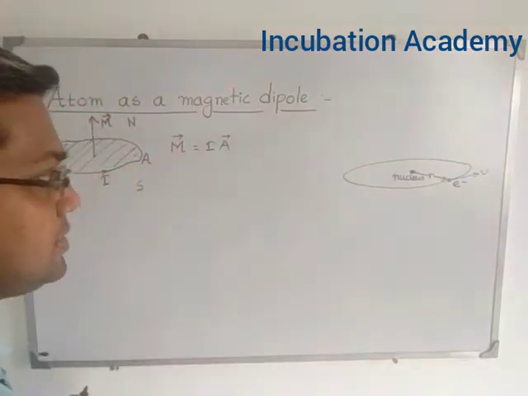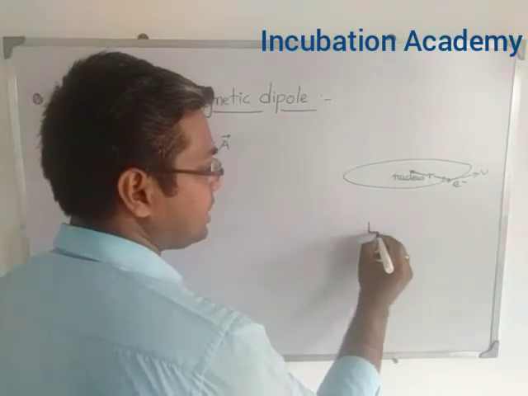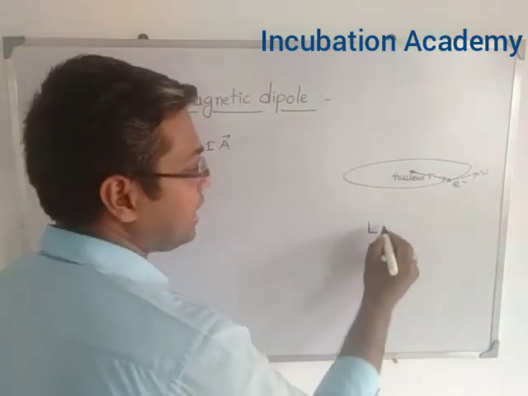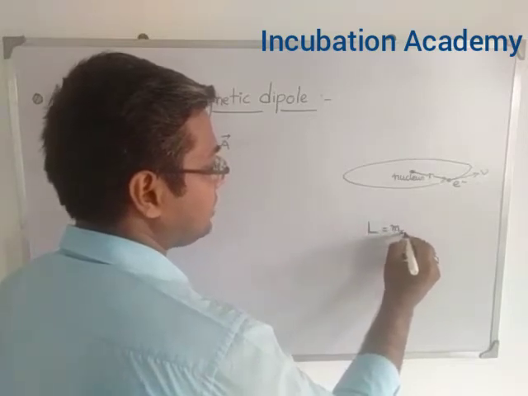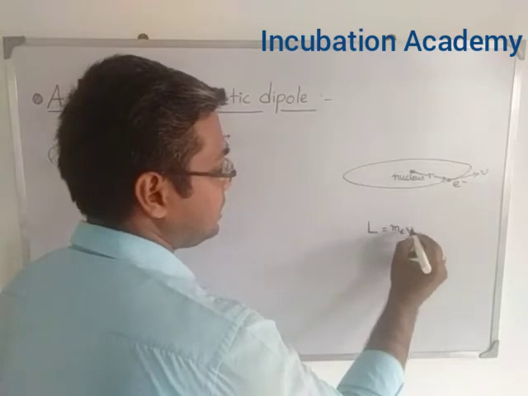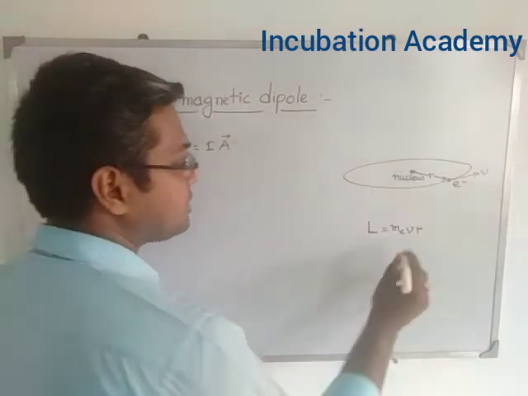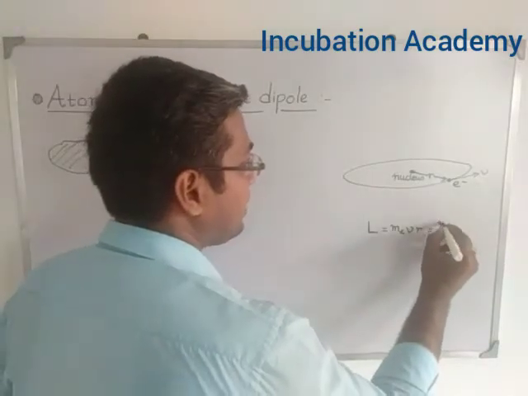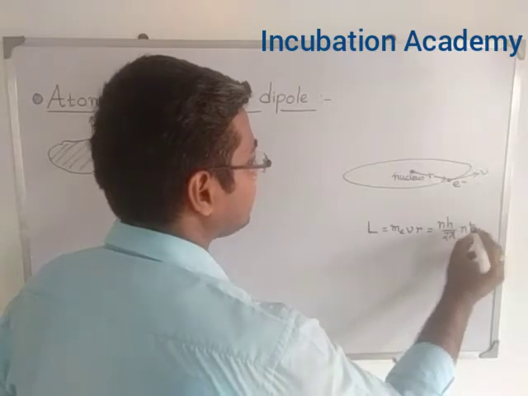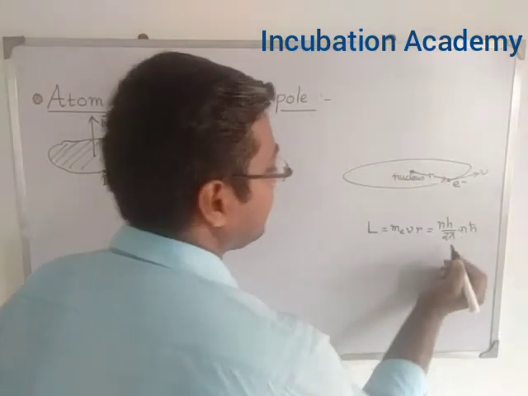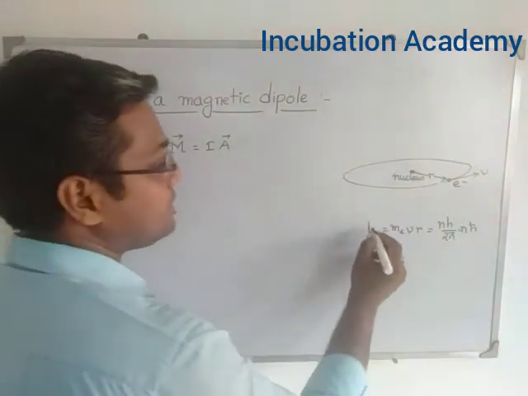Then according to Bohr's condition of quantization, that is Bohr's second postulate, we can write down the angular momentum, that is L, which is the mass of the electron, m_e, the velocity of the electron, v, and the radius r of the orbit in which it is orbiting around the nucleus, and that is equal to nh by 2 pi, or n h-cut, where h-cut is equal to h by 2 pi, that is, the angular momentum is quantized.